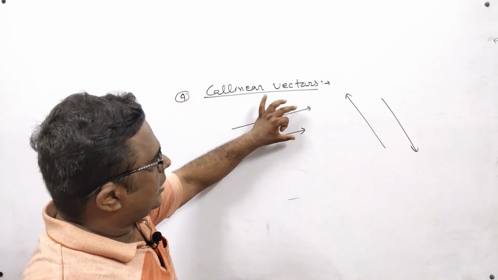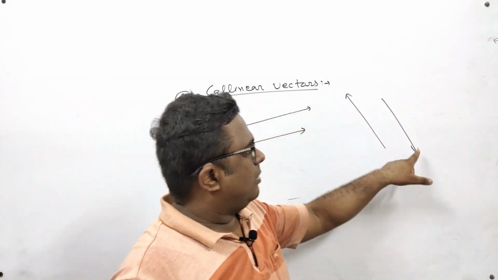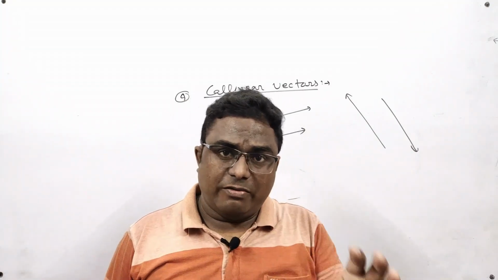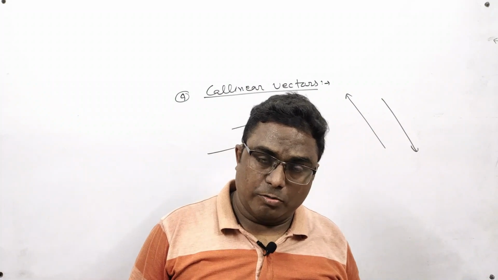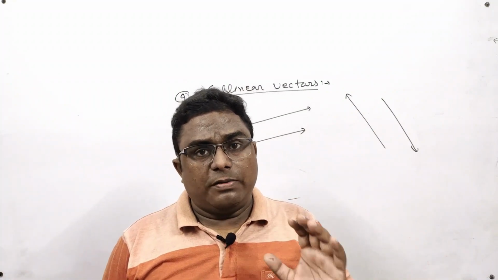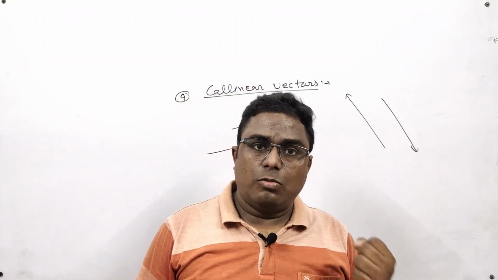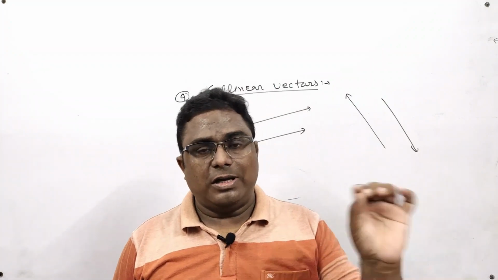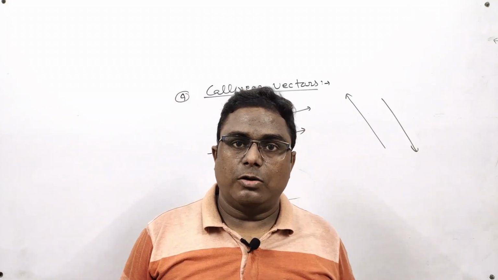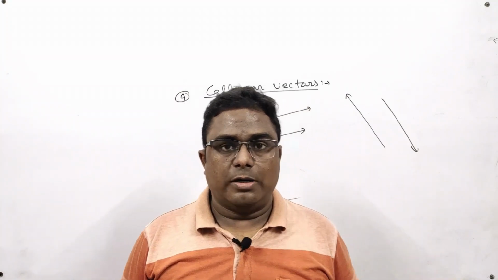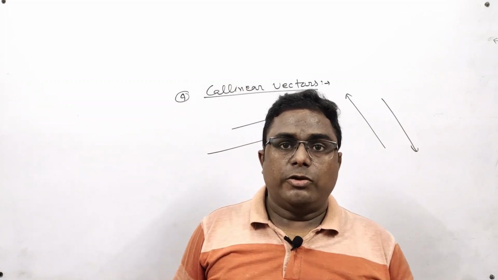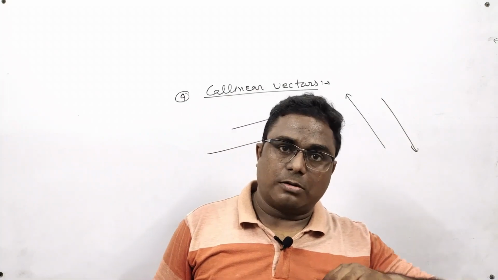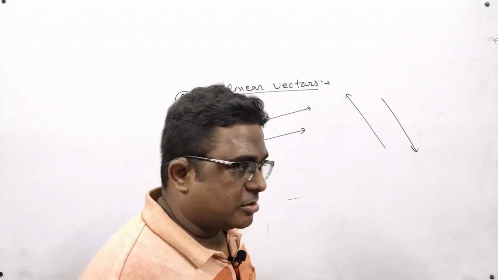Collinear vectors may have the same direction, or may have opposite directions. Collinear vectors may have the same magnitude, or may have different magnitudes. But their lengths must be parallel; that is the most important condition for parallel vectors. If the lengths are parallel, then the vectors will be collinear, no matter what their directions are, no matter what their magnitudes are. You only have to see whether their lengths are parallel or not. If the lengths are parallel, then the vectors are collinear, or in simple language, parallel vectors.